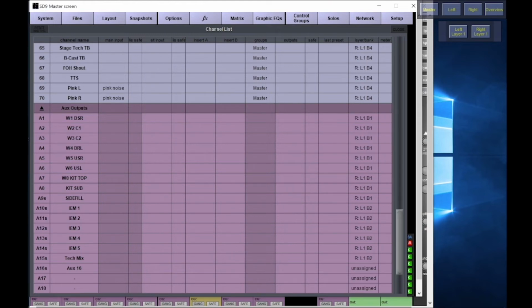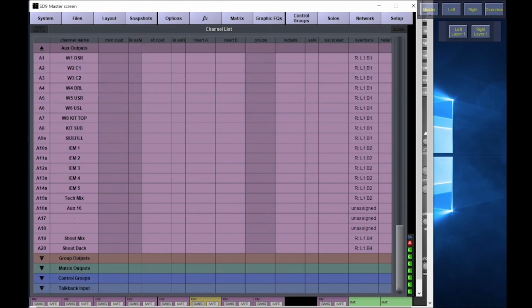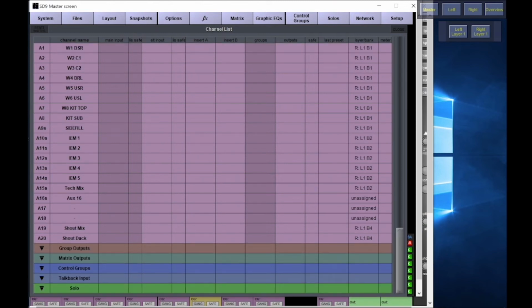Stereo side fill. So we've got 5 stereo in-ear mixes, and a tech mix, which we'll go over. Now that tech mix, if it's a house board, will normally reflect to our guys on the audio team, so patch engineers, etc. But I've also had a few where they've required a tech mix for backline people. That's just a quick one to throw out. And then we've got a shout mix and a shout duck.